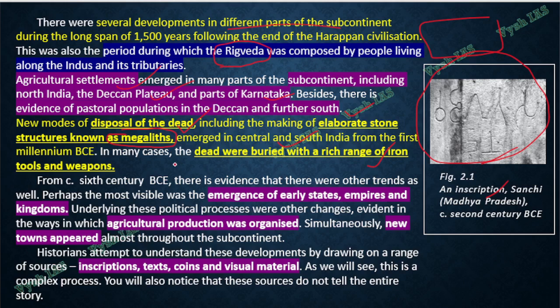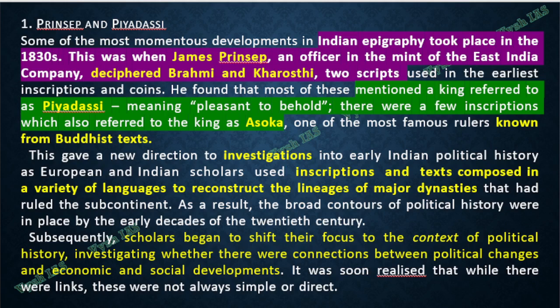Parallelly, not only the agricultural settlement, big states and empires also started coming in that time, and agricultural production became more and more organized. New well settled towns started appearing. And we identify each of them through their inscriptions, their texts, coins, and the other visual material which we get from different sources.